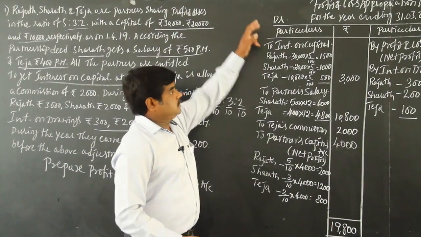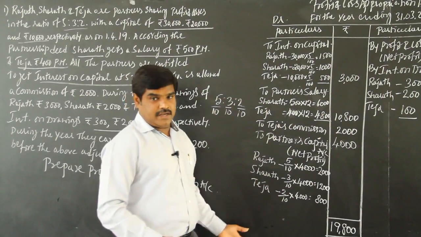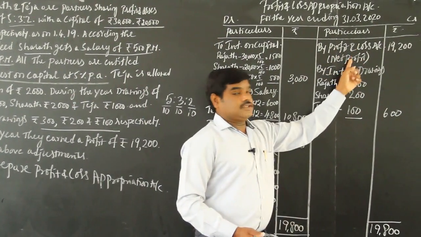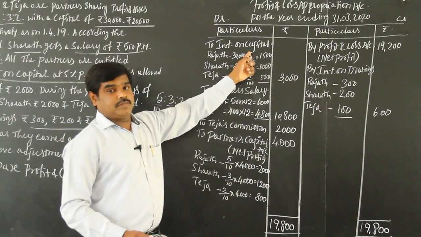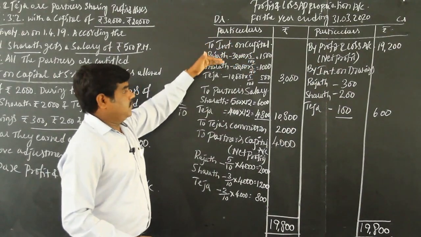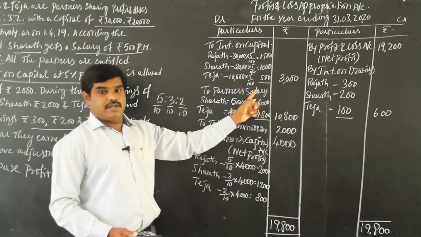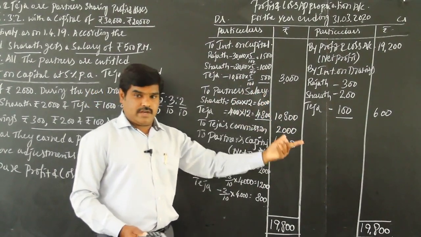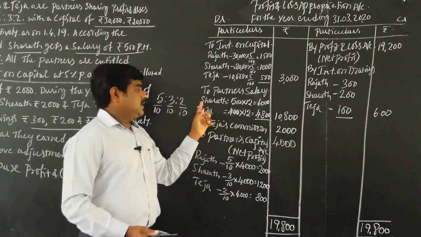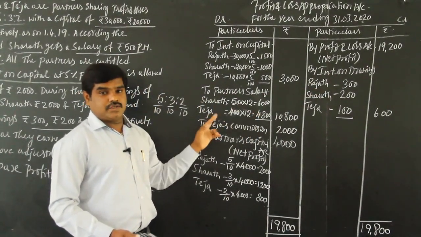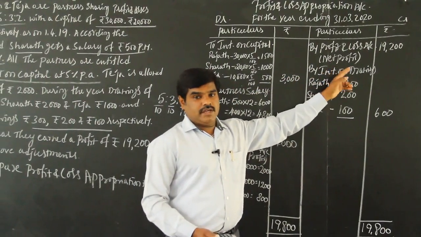So this is one problem for 6 marks. It goes like this. I repeat again. First, in the profit and loss appropriation account, net profit has to be credited. Interest on capital has to be debited separately for each partner. Any salary paid to any partner has to be debited. If monthly it is given, multiply by 12; if yearly it is given directly, you can put it in the outer column. Next, any commission paid to any partner is to be debited, and interest on drawings is an income, so it is to be credited.